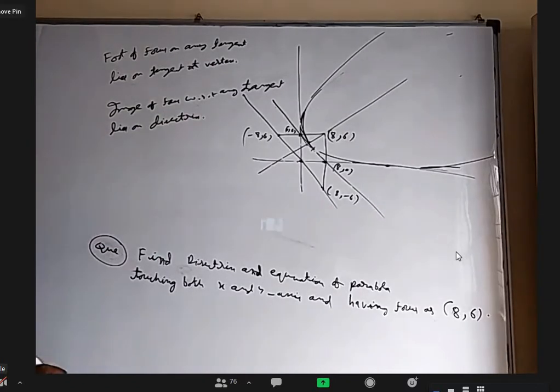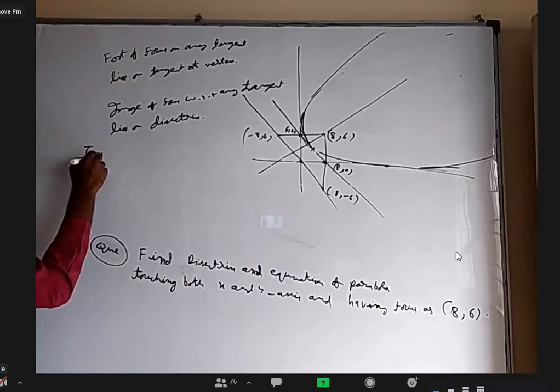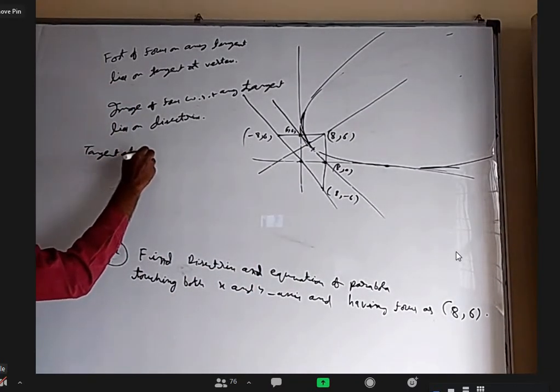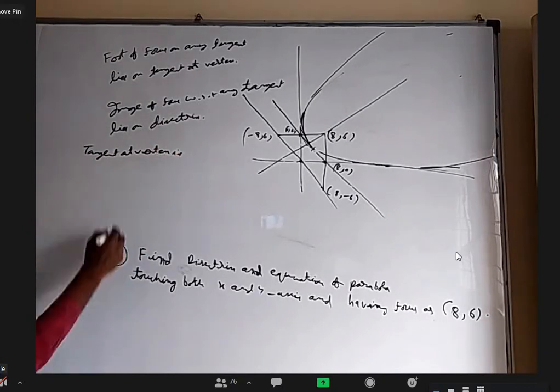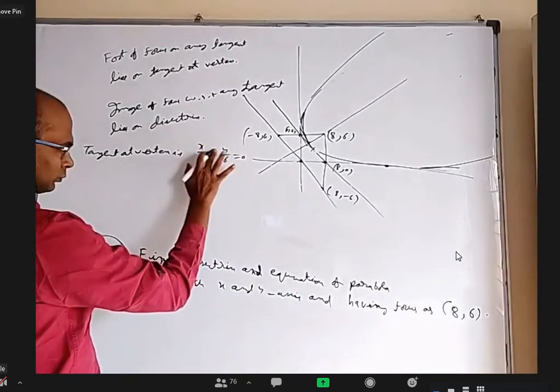So I'm trying to use these two. So based on that, I found this. Okay. So tangent at vertex is x by 8 plus y by 6 equal to 0.